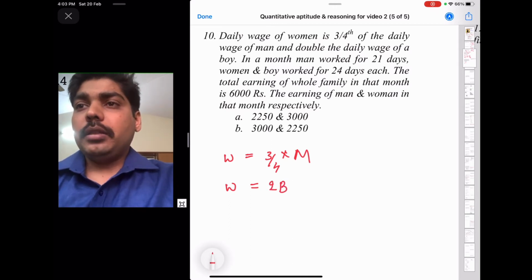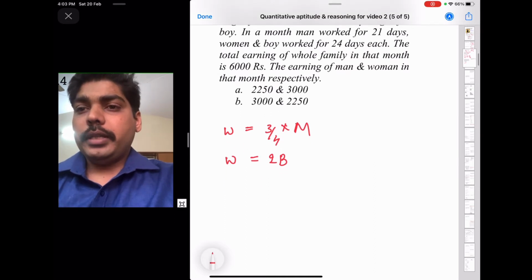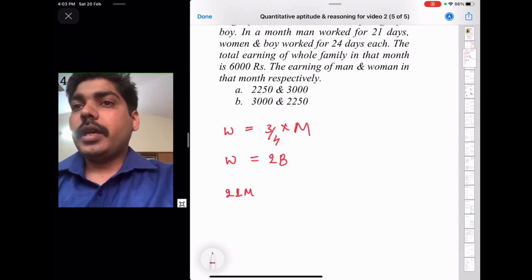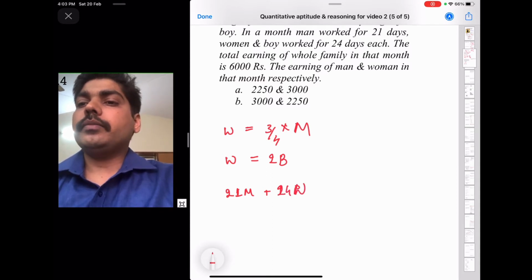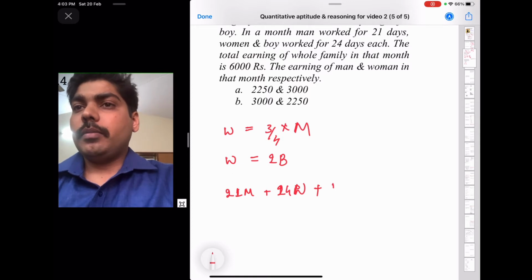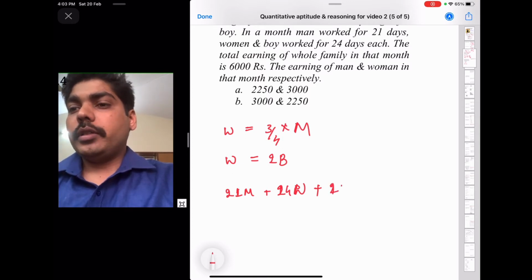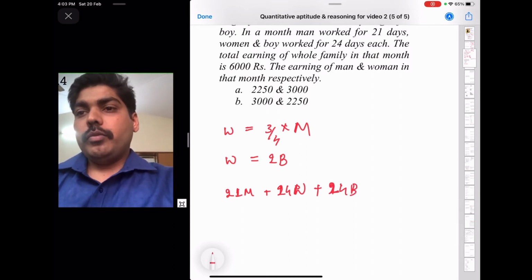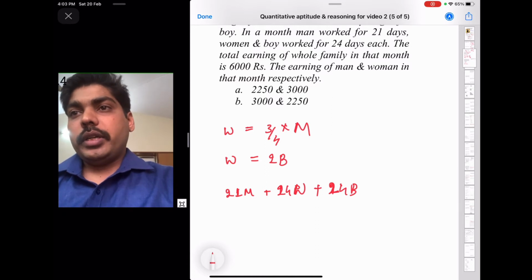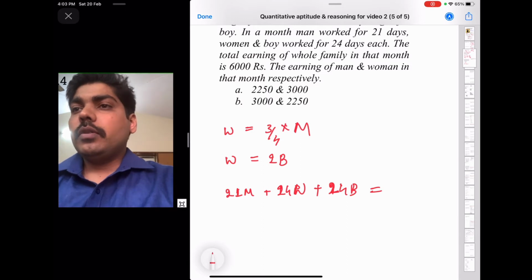So in a month a man worked for 21 days, and a woman and boy worked for 24 days each, and the total earning of the whole family was 6,000 rupees.